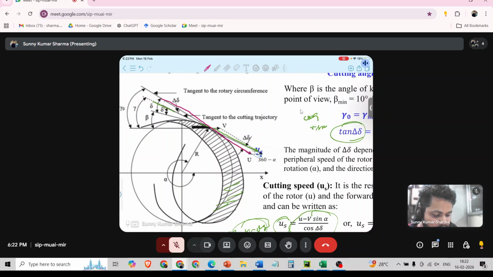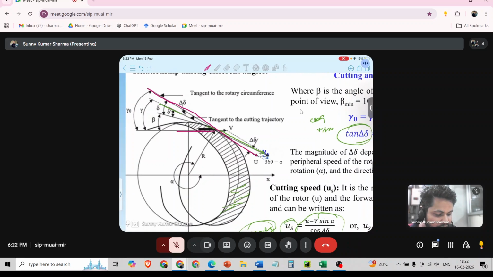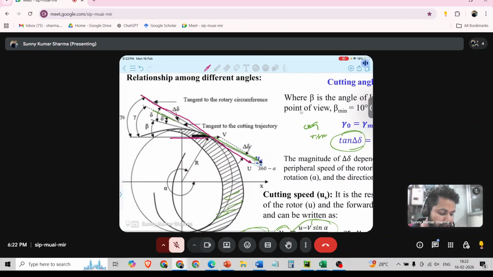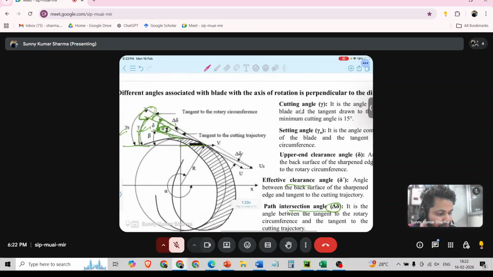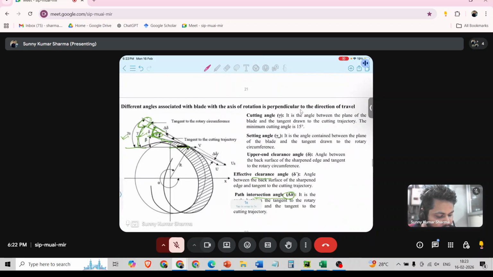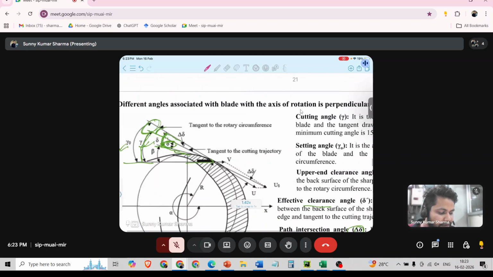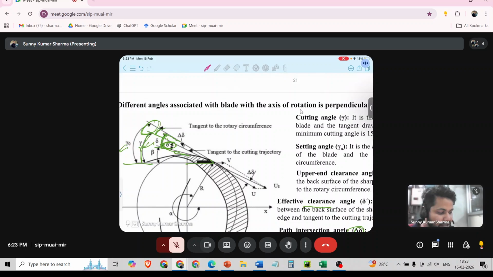The angle made by the blade surface with the rotary circumference is called the setting angle, and what it makes with the cutting trajectory is the cutting angle lambda.